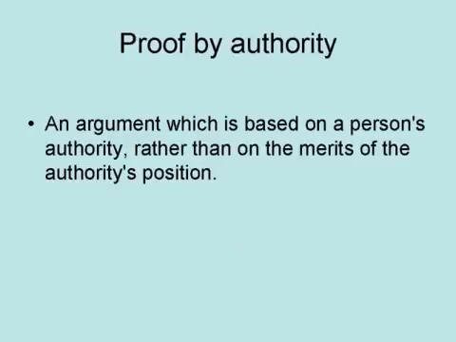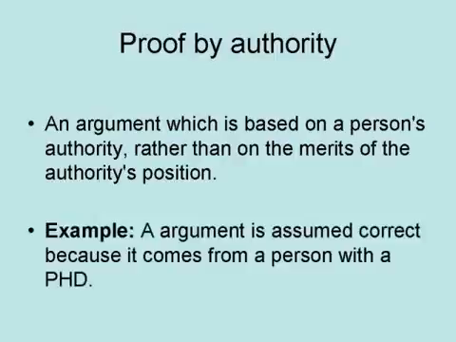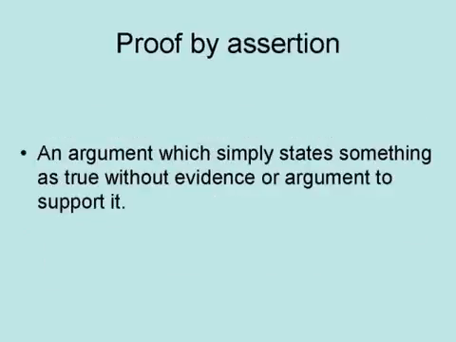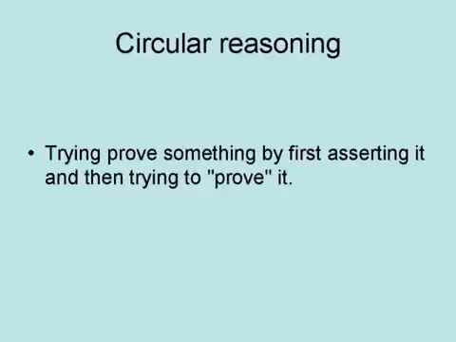A proof by authority is an argument which is based on a person's authority rather than the merits of the authority's position. For example, an argument is assumed correct because it comes from a person with a PhD. A proof by assertion is an argument which simply states something as true without evidence or argument to support it. Circular reasoning is trying to prove something by first asserting it and then trying to prove it.